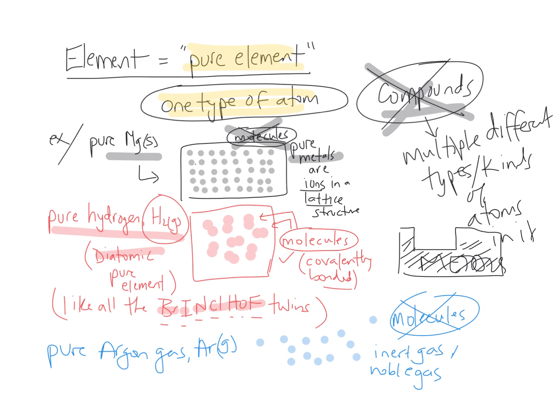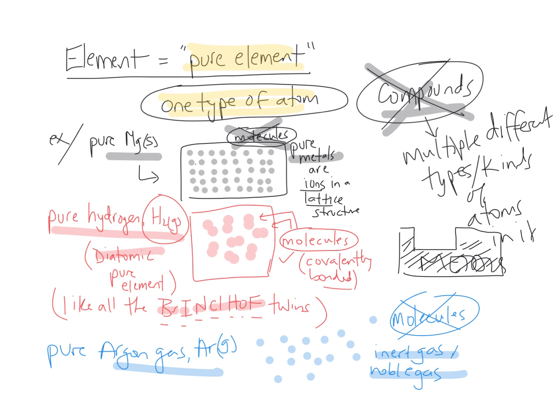We may also come across some inert gases or some noble gases. And an example of that is argon. Okay, argon, if you look down on group 18 on the periodic table on the far right, you got like helium, neon, argon, krypton. Those are the noble gases, or the inert gases. They just exist as individual discrete atoms that float around and have kind of limited interactions with one another.